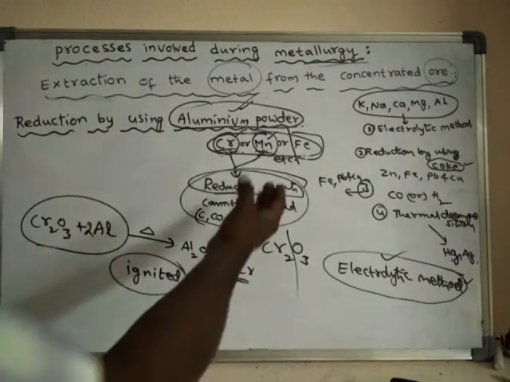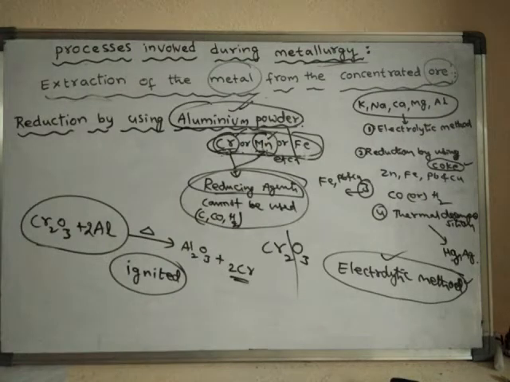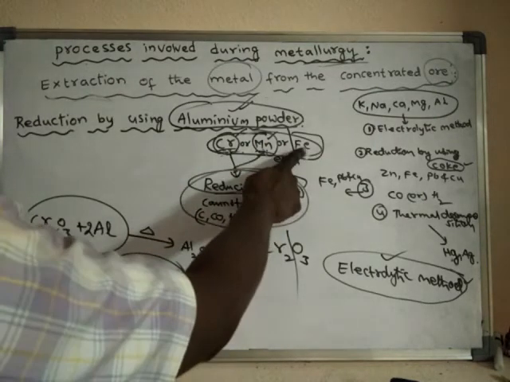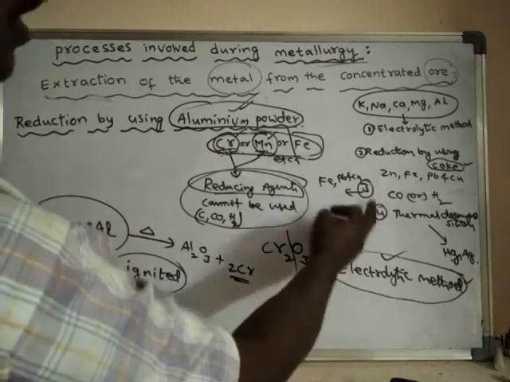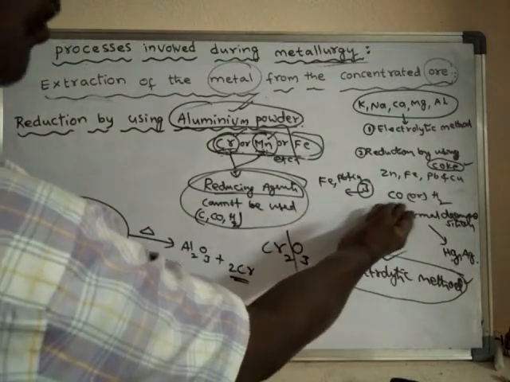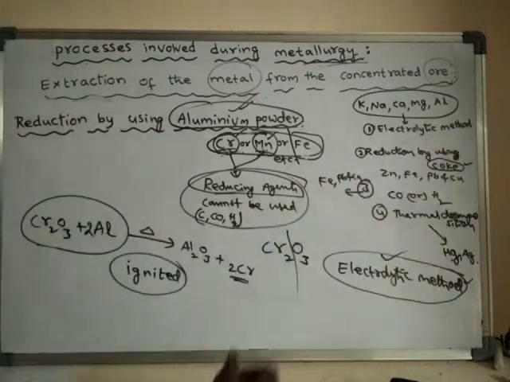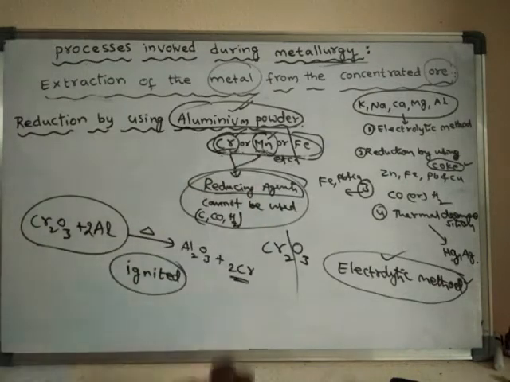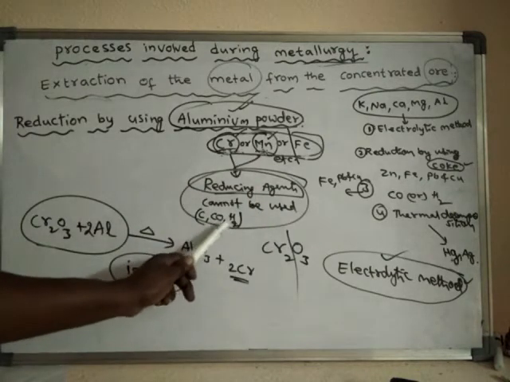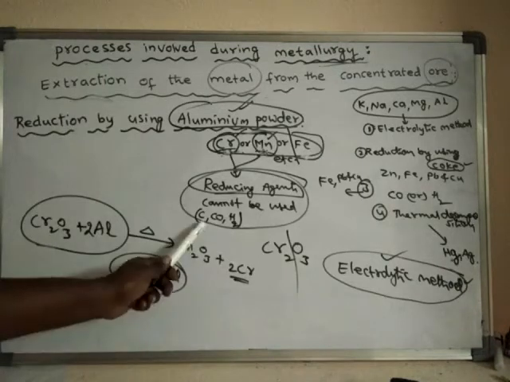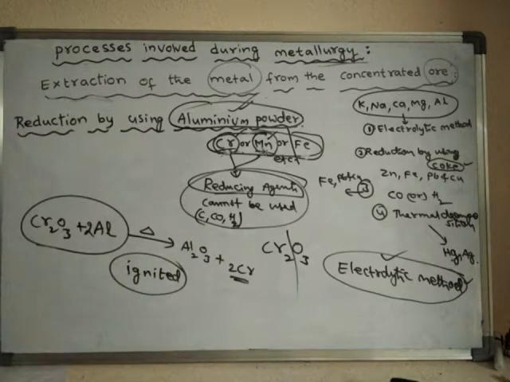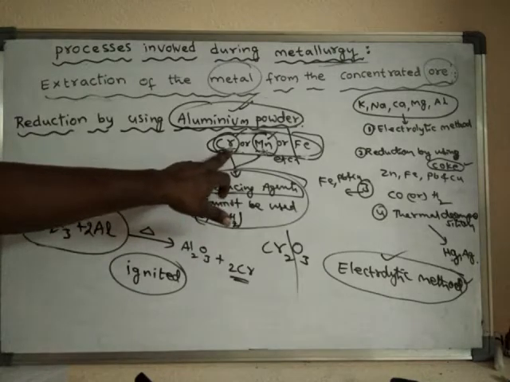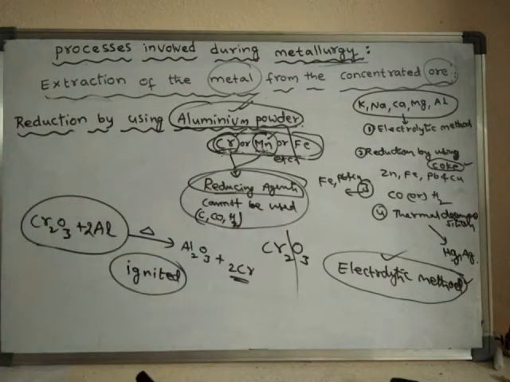Even for the extraction of iron it can be used, but particularly for chromium and manganese, because iron can be extracted by using other reducing agents like carbon monoxide or hydrogen or even coke. But for these metals, those reducing agents cannot reduce the ores of chromium or manganese to obtain the metals.